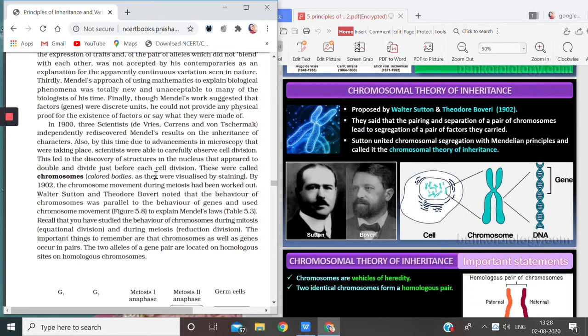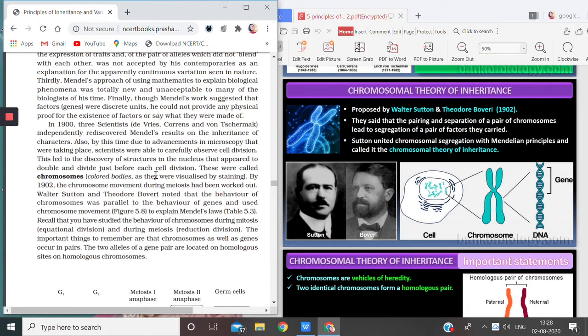The cell at this point of time, when karyokinesis has been done and cytokinesis is just in process, contains two nuclei. At this point of time, every cell will contain two nuclei. Why? Because karyokinesis is over, and due to karyokinesis there are two nuclei now, and cytokinesis is going on.